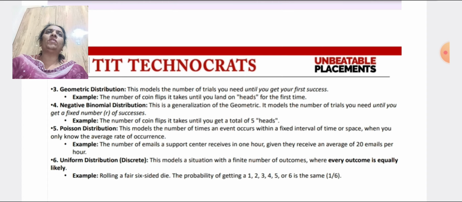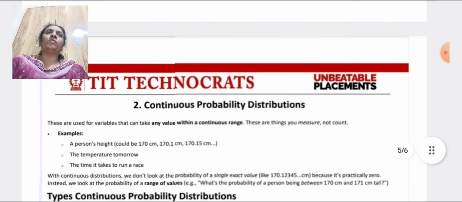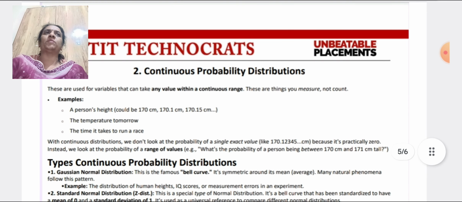Now I'm going to define another kind of probability distribution, that is continuous probability distribution. These are used for variables that can take any value within a continuous range. These are things you measure but you can't count.